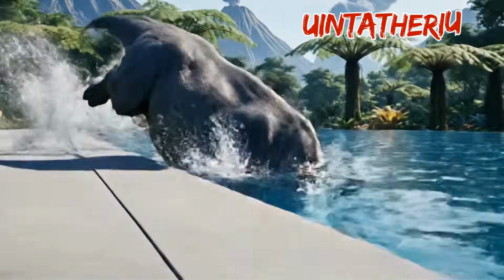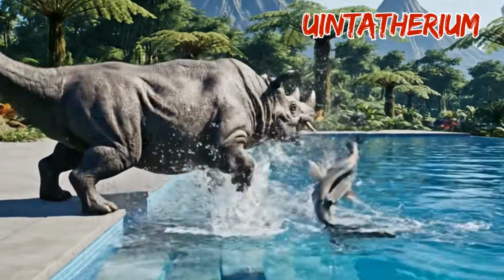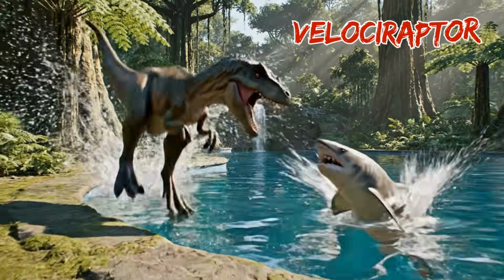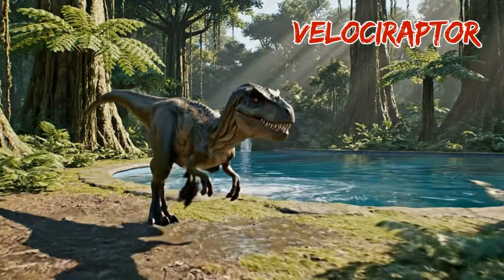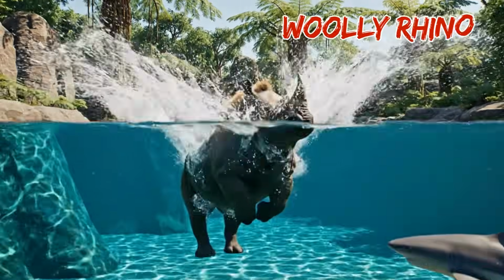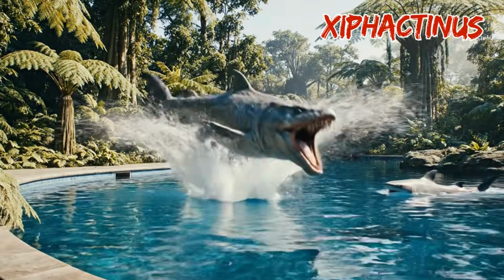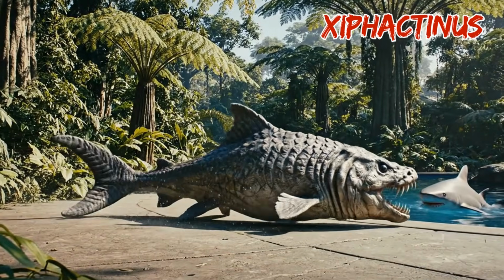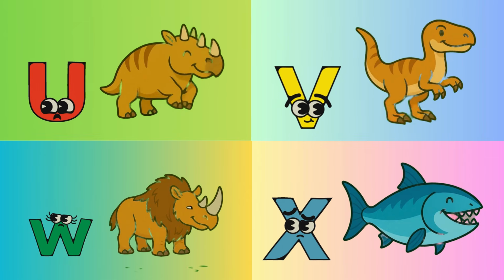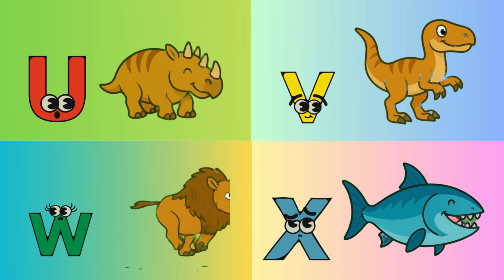U is for Entatherium. U, Entatherium, grunt, grunt, grunt. V is for Velociraptor. V, Velociraptor, hiss, hiss, hiss. W is for woolly rhino. W, rhino, snuff, snuff, snuff. X is for Zephactinus. X, fish, splash, splash, splash. U, V, W, X, prehistoric safari animals.